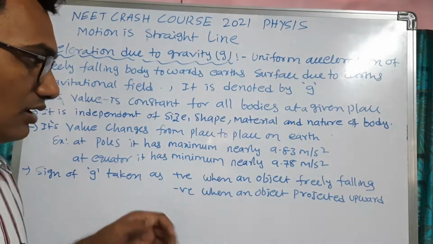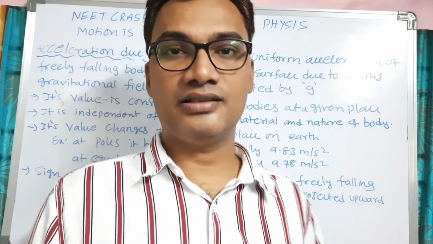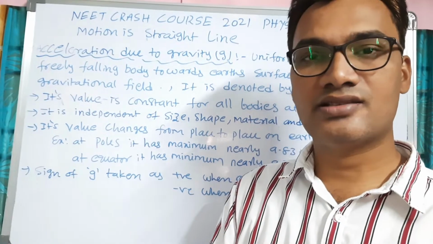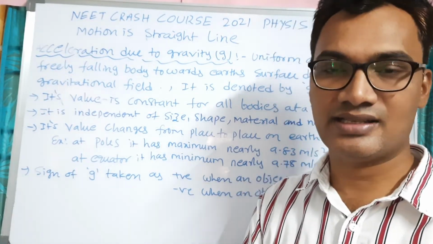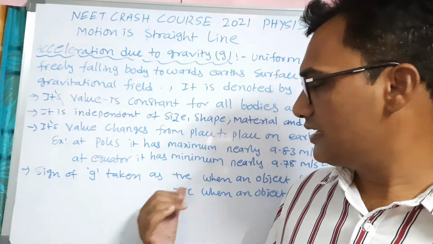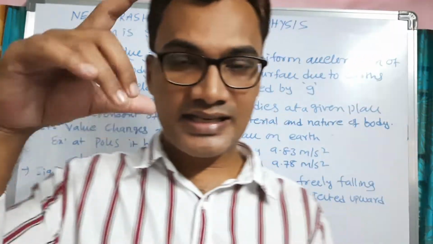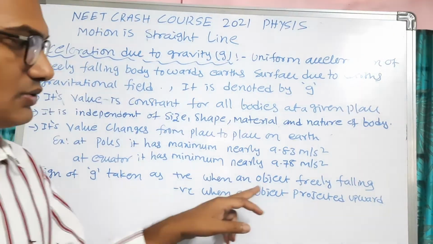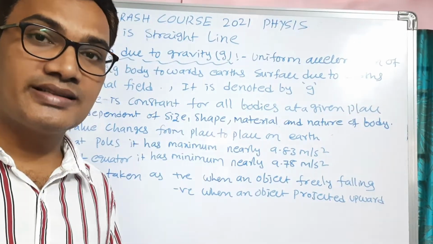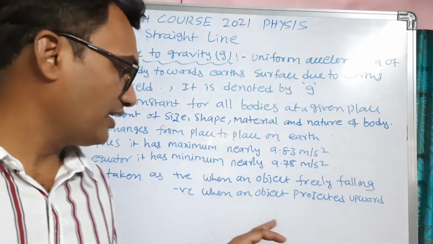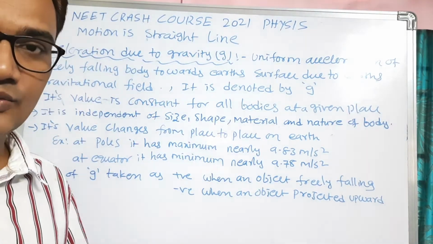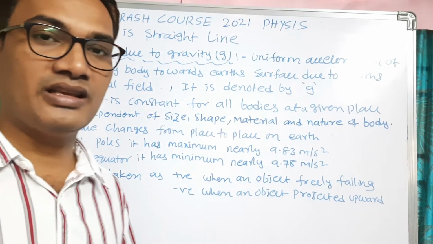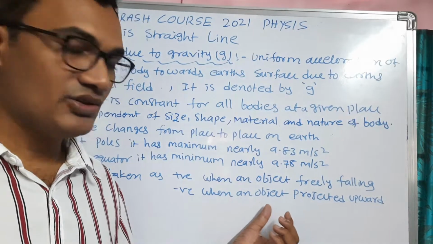Coming to our kinematics, motion in a straight line, we have to give the sign for g based on the direction of motion with respect to the earth's surface. The sign of g is taken as positive when an object is freely falling down towards the earth's surface, and negative when the object is moving in the upward direction. When an object is projected vertically upward with an initial velocity, its acceleration due to gravity is minus.